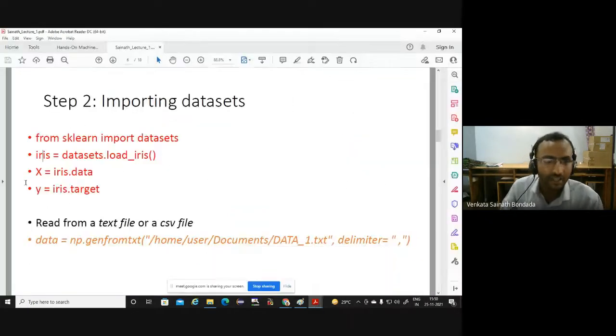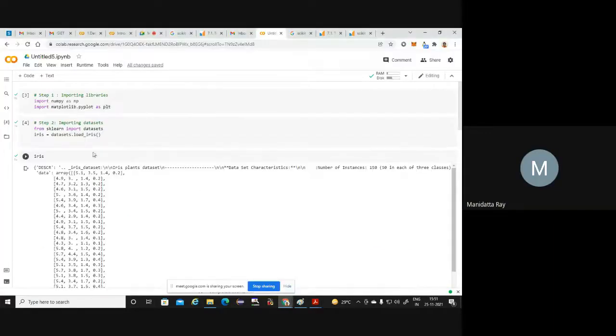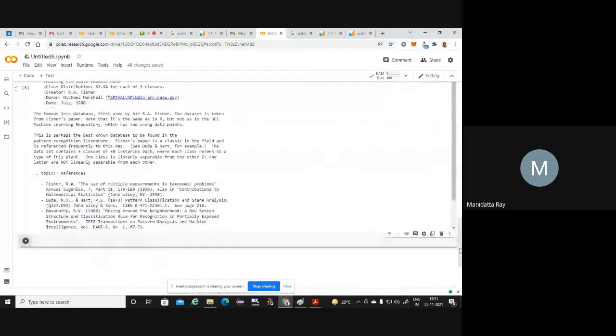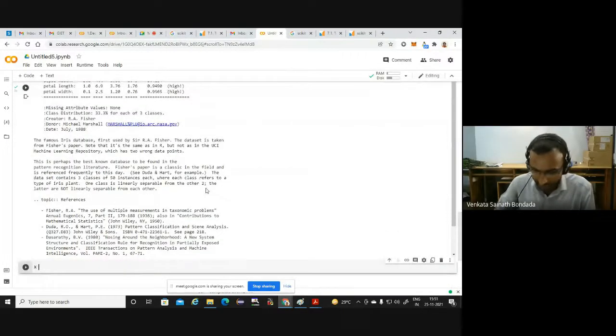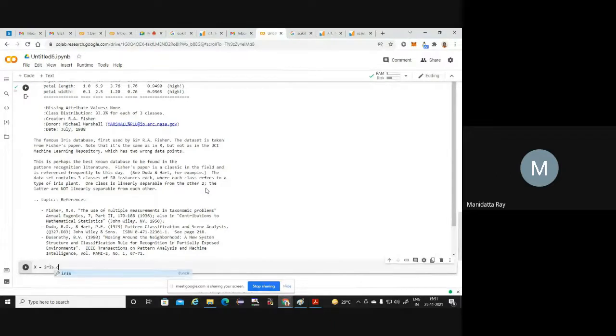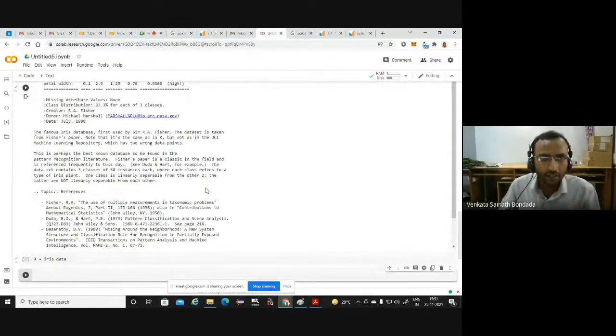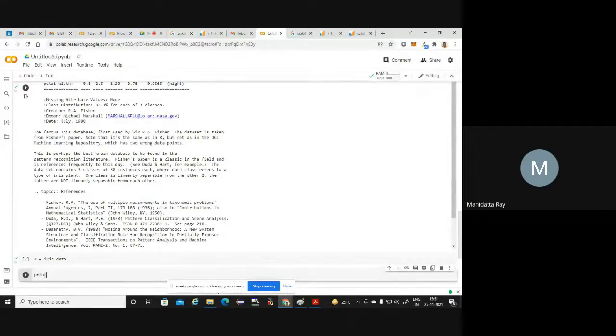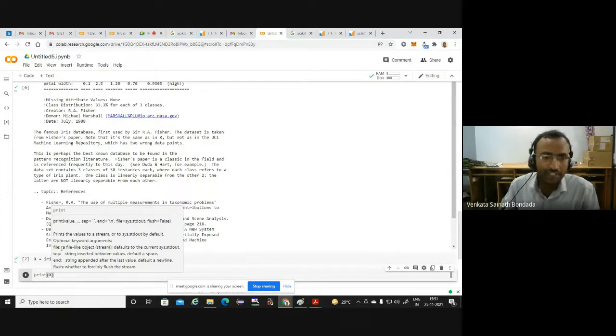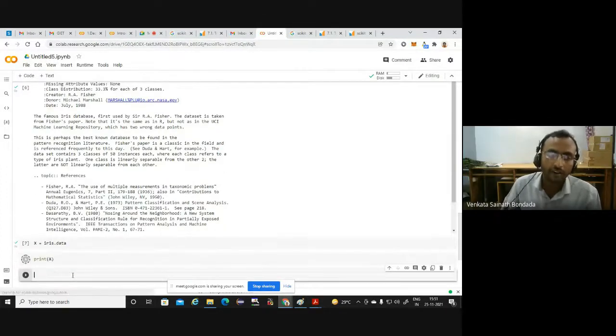Please type it. Capital X is equal to iris dot data. This data indicates the 4 features of every flower. Please type this thing: X is equal to iris dot data. And then after this, click on run the cell by Shift and Enter or by clicking on this button. And once you do, simply print capital X. Just print these values and you will see all the values.